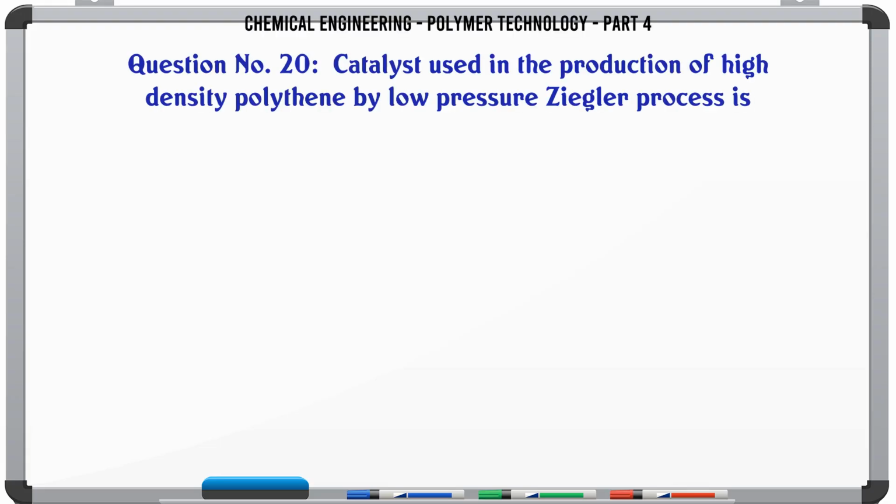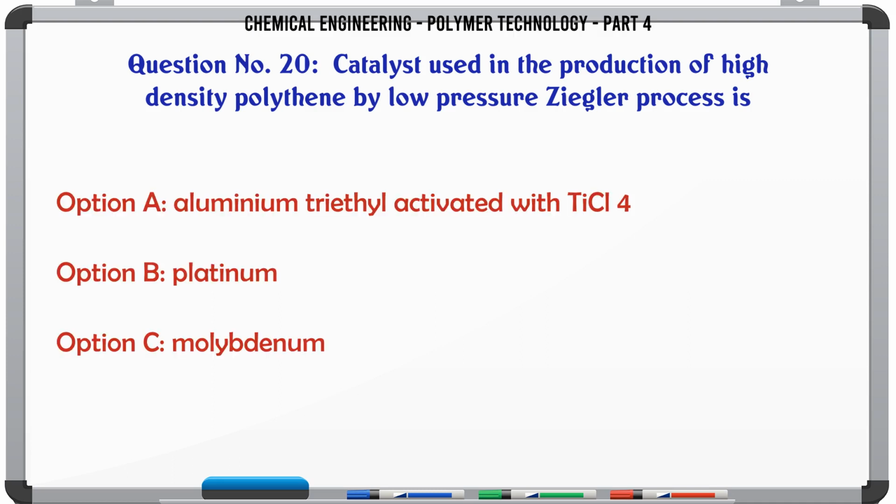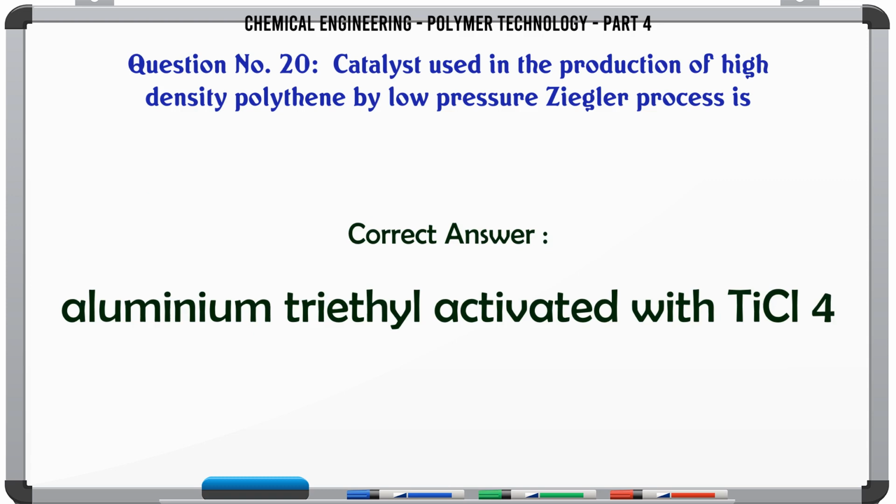The catalyst used in the production of high-density polyethylene by the low-pressure Ziegler process is A. aluminium triethyl activated with TiCl4, B. platinum, C. molybdenum, D. nickel. The correct answer is aluminium triethyl activated with TiCl4.